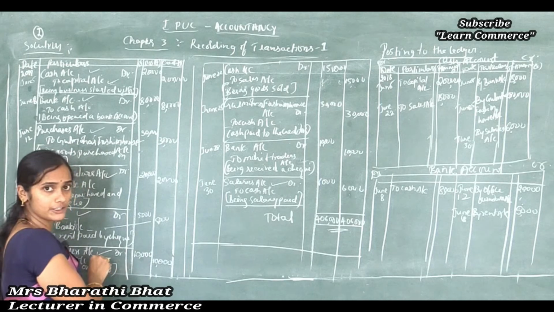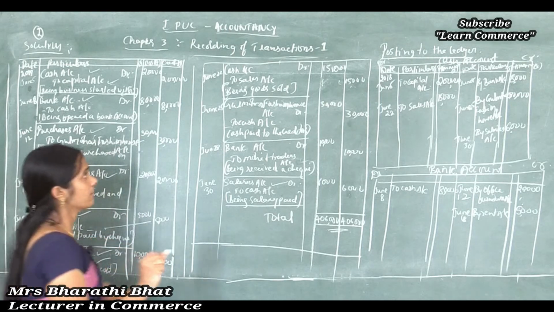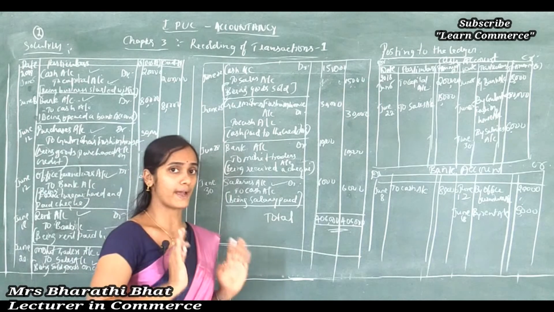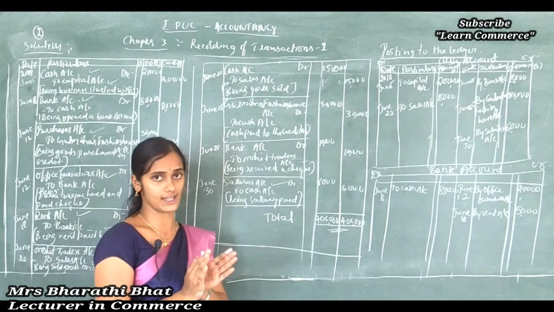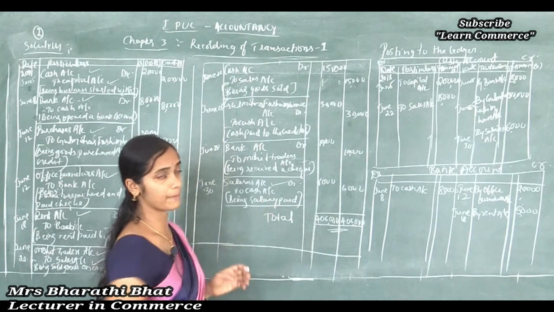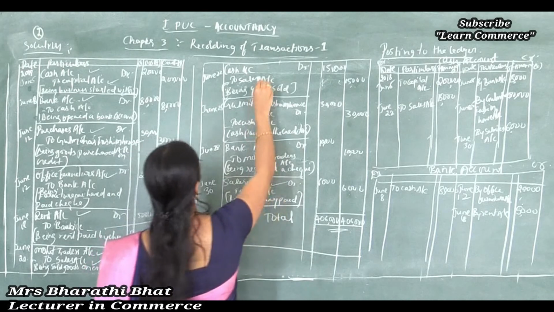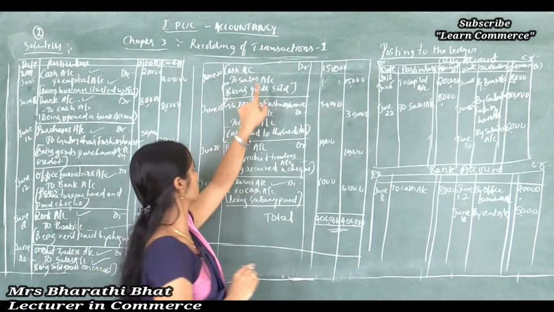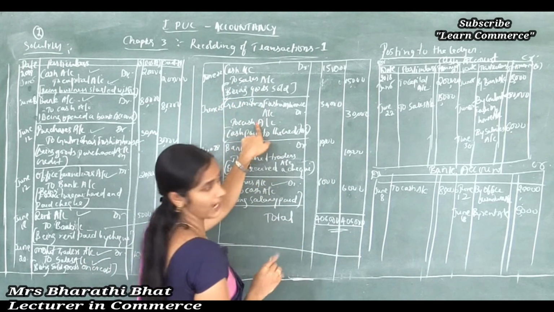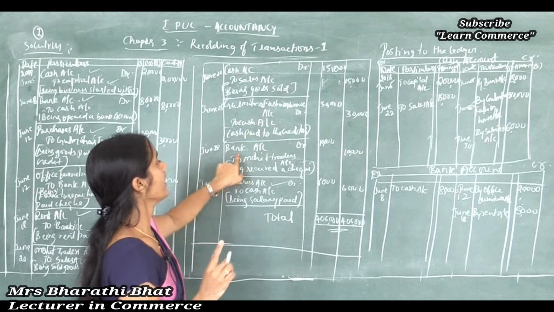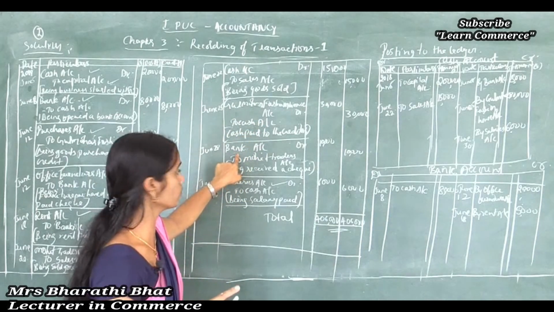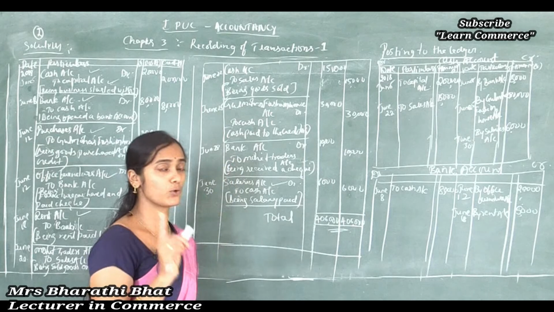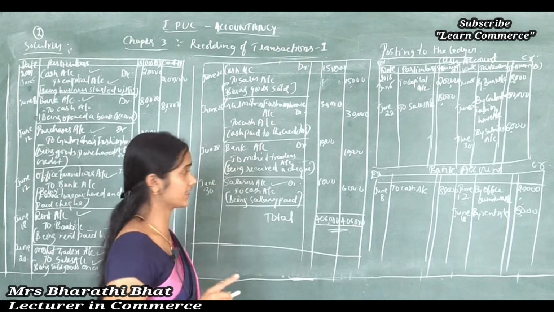Is there any effect to bank account? No, because just see whether bank is affected in that transaction or not, because we are preparing bank account, right? And the cash to sales, there is no effect to bank. Gulmohar to cash, there is no effect to bank. And the next one is bank to Mohit Traders. Yes, here bank account is affected.